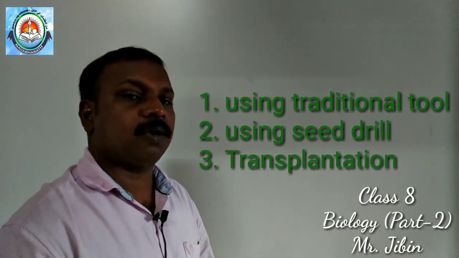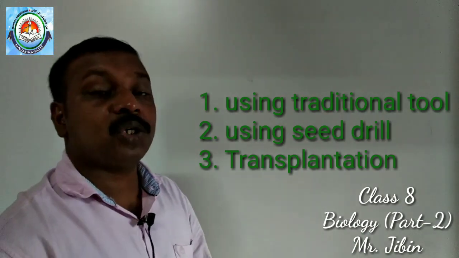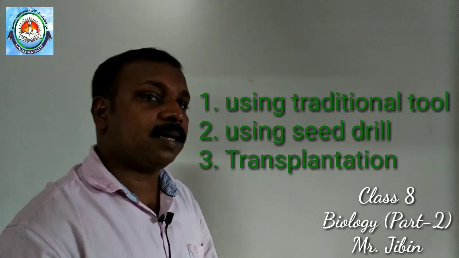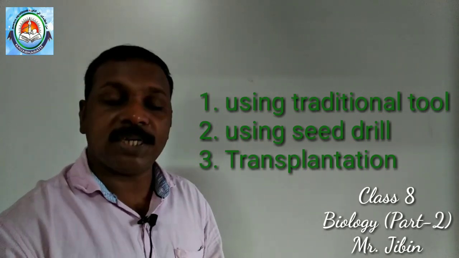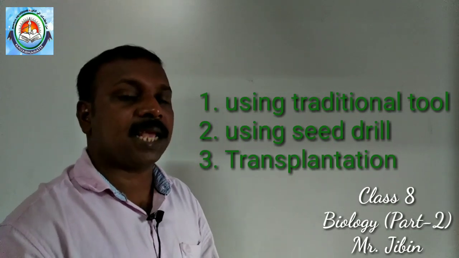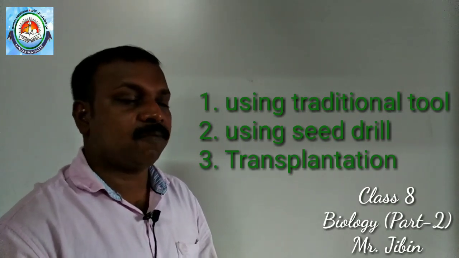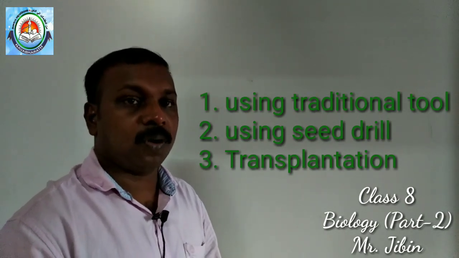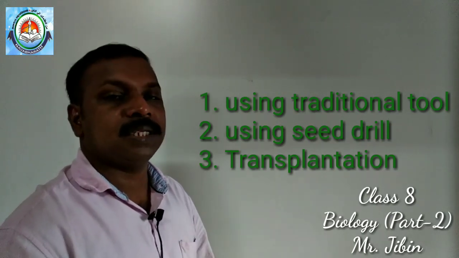First one, by using a traditional tool. Second one, by seed drill. Third one is transplantation. So the farmers can use a traditional tool, or a seed drill, or the third method, transplantation.